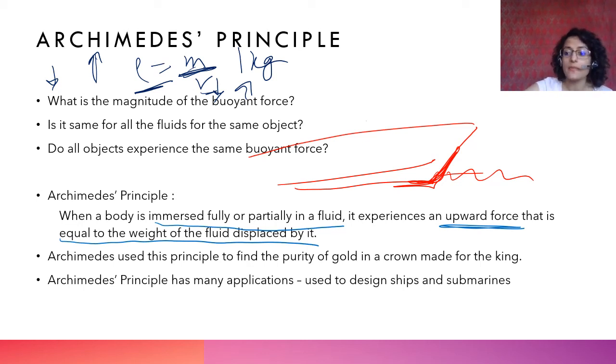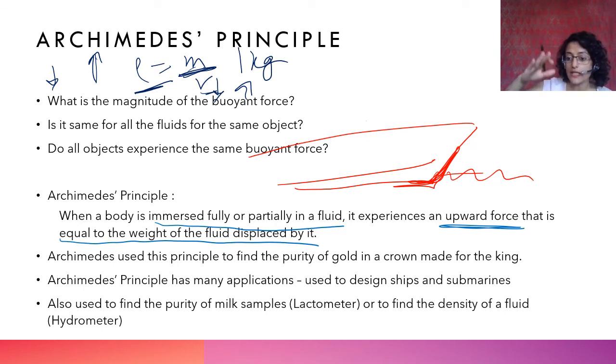Okay, submarines का भी वही है. Submarines को भी नीचे डालने के लिए या ऊपर आने के लिए you change the density. It is also used to find the purity of milk samples or to find the density of a liquid. ये again milk is very dense. अगर उसमें पानी मिलाते हो, पानी की डेंसिटी कम होती है, so the density of the fluid reduces, the total density of the adulterated milk reduces and pure milk has higher density. इसीलिए that is how you can find the purity of milk sample using Archimedes principle, and also you can find the density of some fluid. ठीक है, I hope you have understood this.